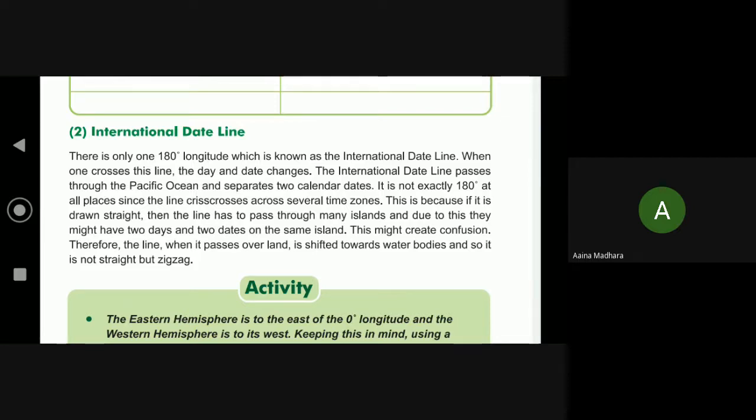Now, this 180-degree longitude is known as the international date line, which means all the countries follow this date line. And it separates two calendar dates. Whenever you cross from one country to another, you might note that the date and day change, right? Why? Because you have crossed this international date line. I have explained this to you previously, remember?